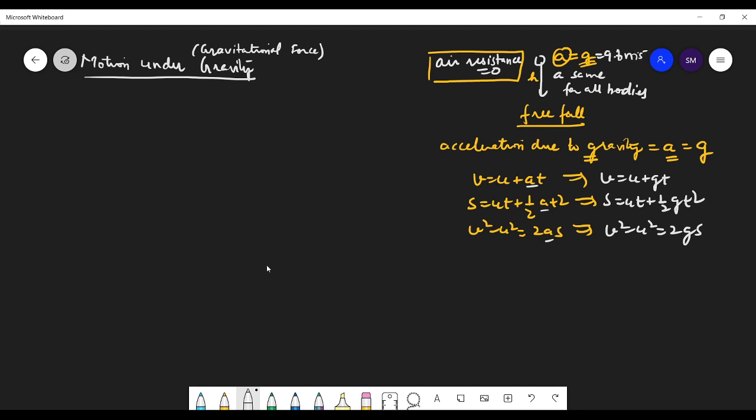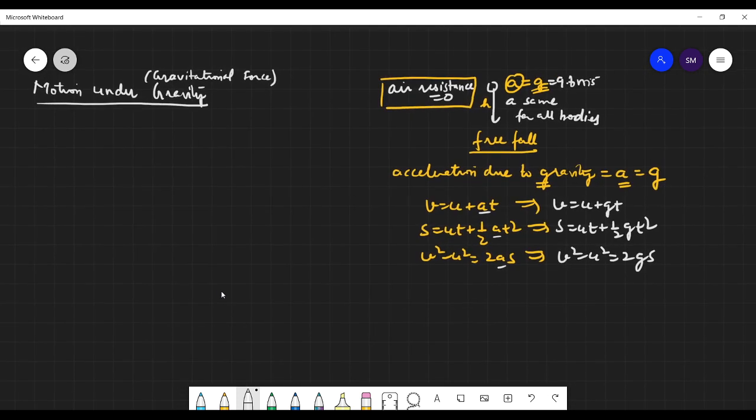We have a chapter, gravitation, the last chapter of part 1, where we studied that this g is only valid near the surface of the earth. A lot of assumptions are there: near the surface of the earth, and no air resistance. These are the two primary conditions that we are taking.